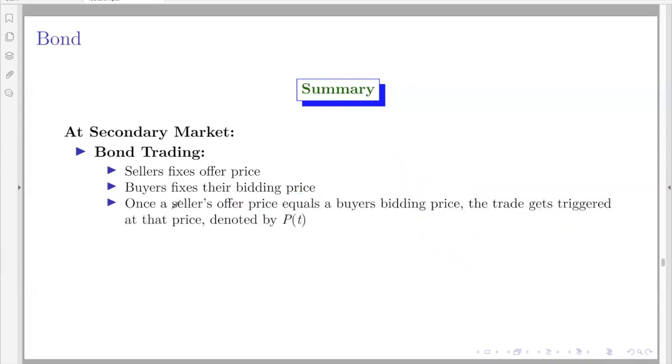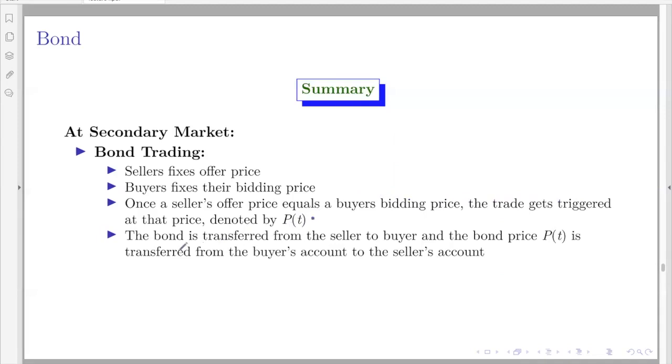So that's what I told. Once a seller's offer price equals the buyer's bid price, the trade gets triggered at that price denoted by P of T. Once the trade happens, the bond is transferred from the seller to the buyer, and the bond price P is transferred to the seller from the buyer's account.